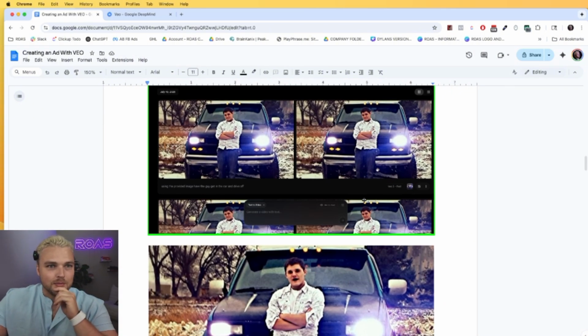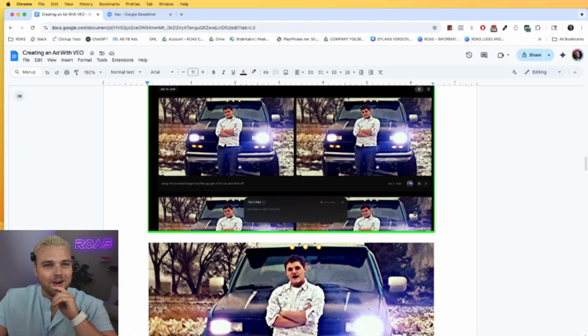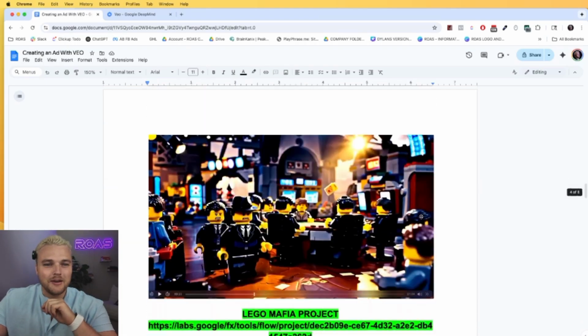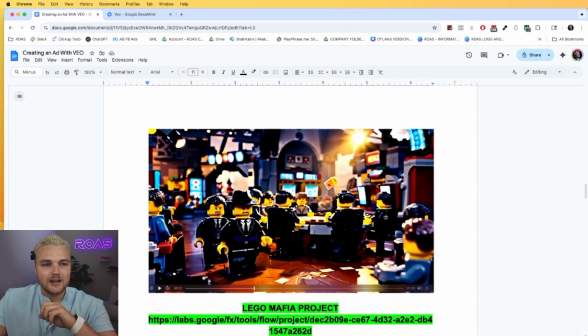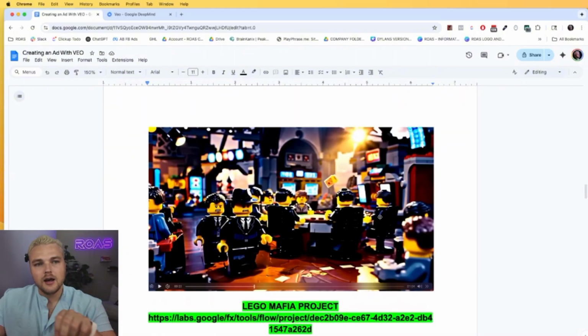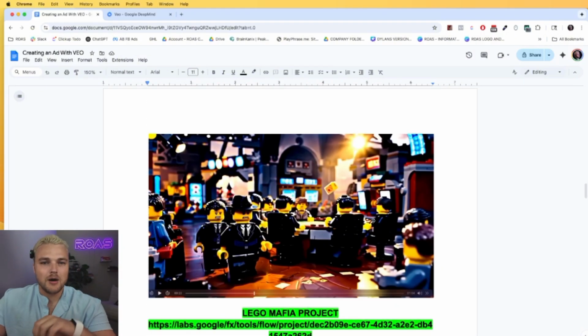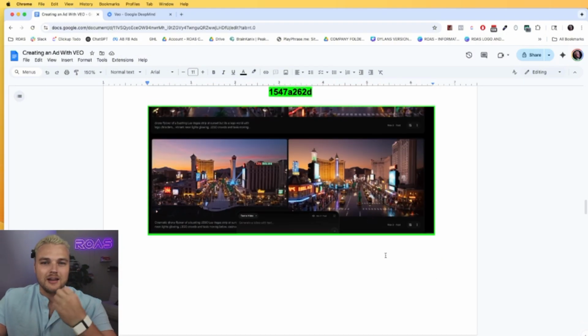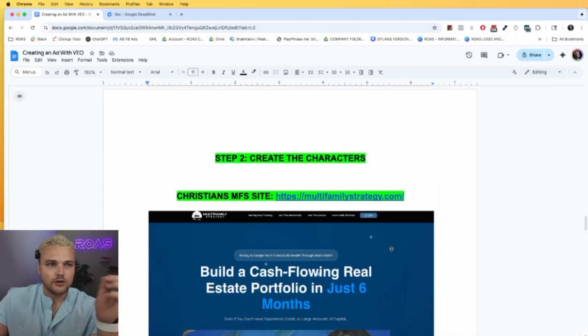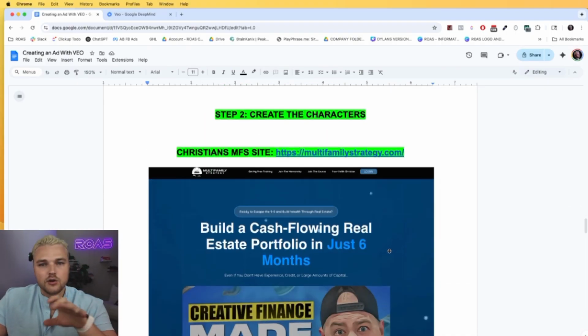This is Bryce, works with me, an old photo of him standing in front of his car. And it's funny, you'll see what I did with him here. And then I wanted to test the limits. Okay, so what's possible? So I took old school Vegas and created a mafia scene where there's Lego mafia in Vegas that are going and doing things. And then I was like, okay, so obviously that's all fun. I'm just testing the limits of it.